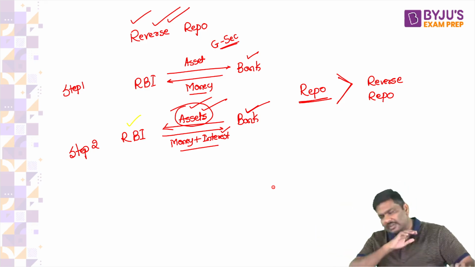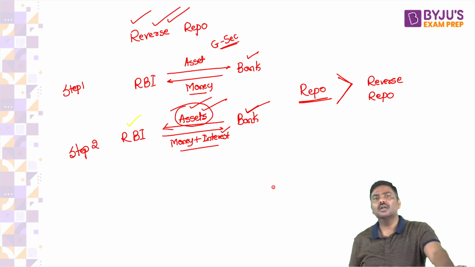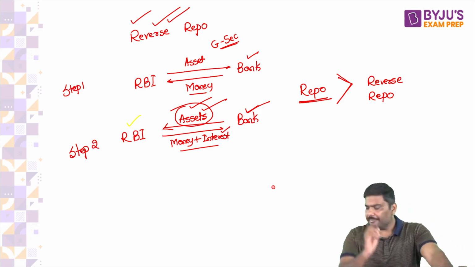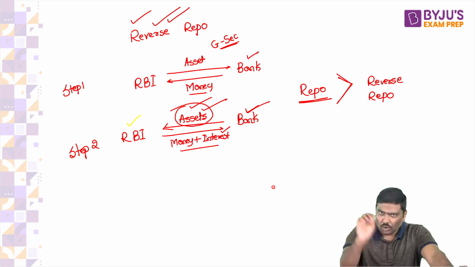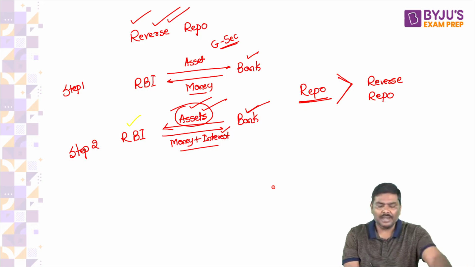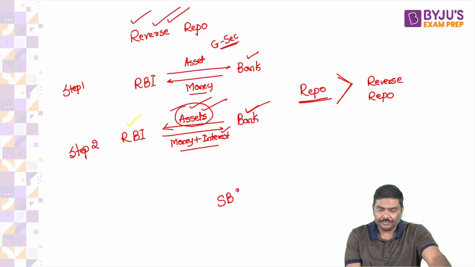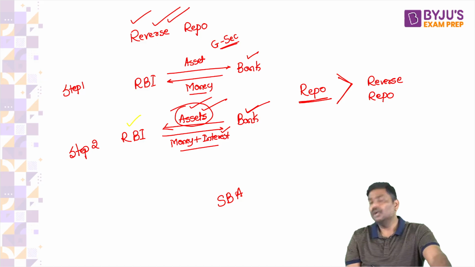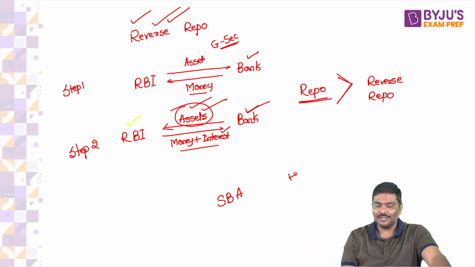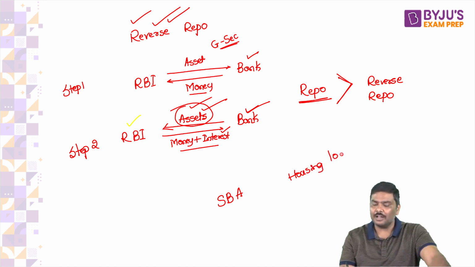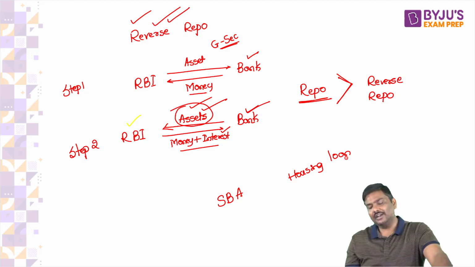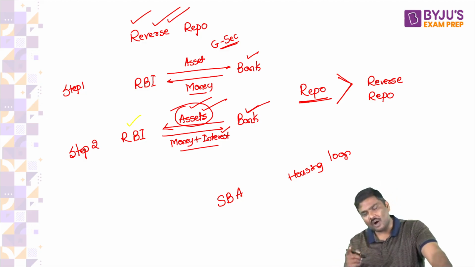For example, even now if you're confused, you will go to a bank today, right? You will keep money in your savings bank account. Tomorrow you will go to the bank and take a housing loan. Now please tell me, is the rate of interest on the savings bank account greater, or on the housing loan?